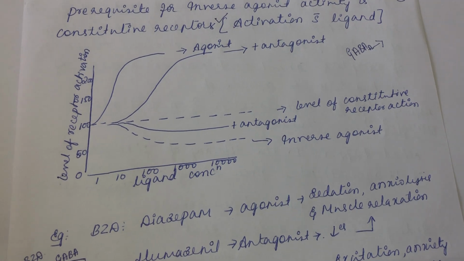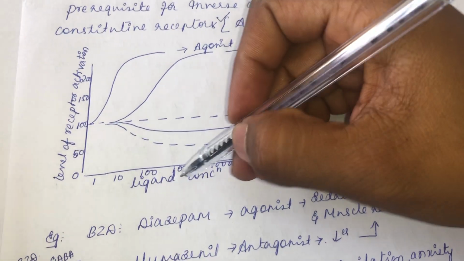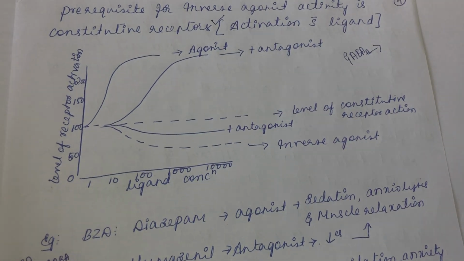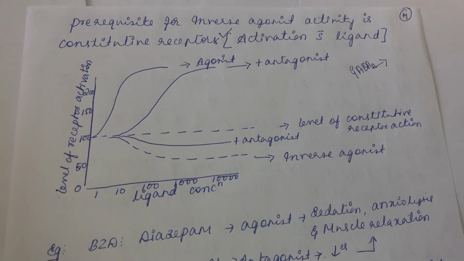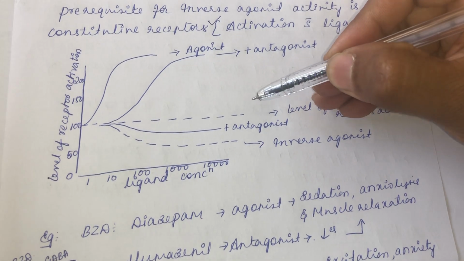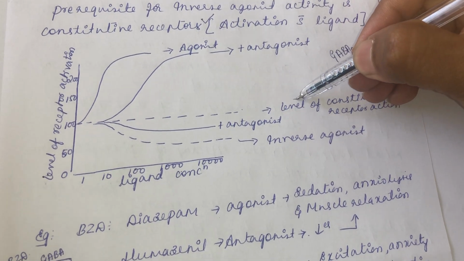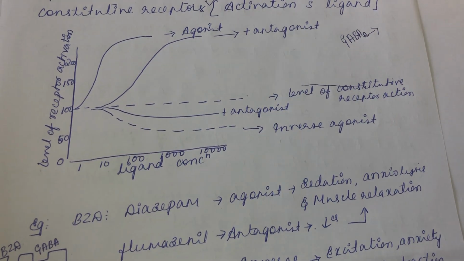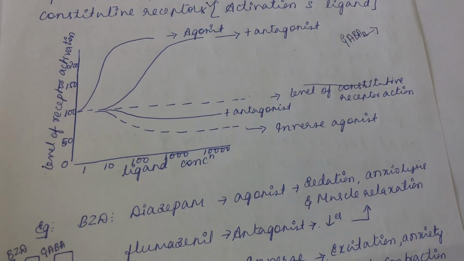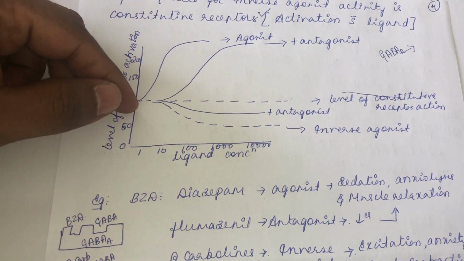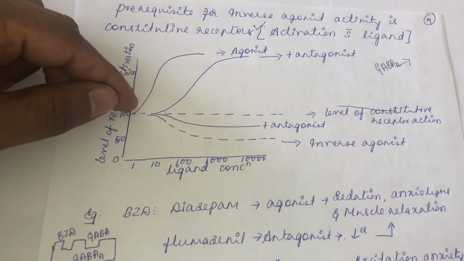See, for example, the graph. The x-axis is ligand concentration and the y-axis is the level of receptor activation. Without the involvement of any ligand, you find this level of response. We call it the level of constitutive receptor action. That basal level of response will always be there without the presence of any ligand.